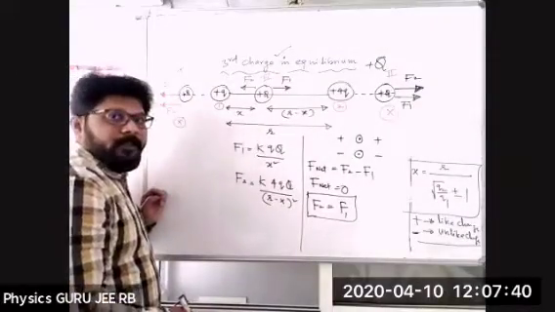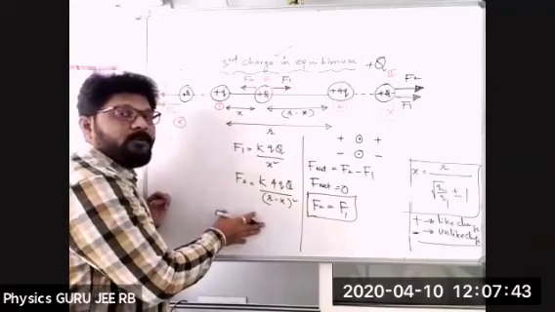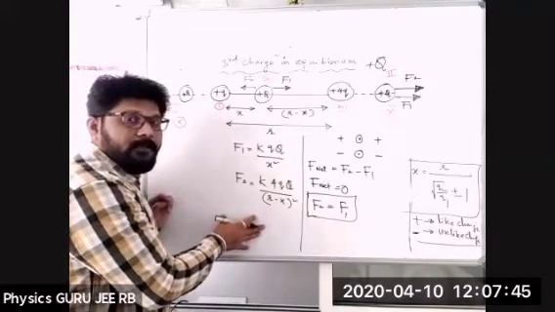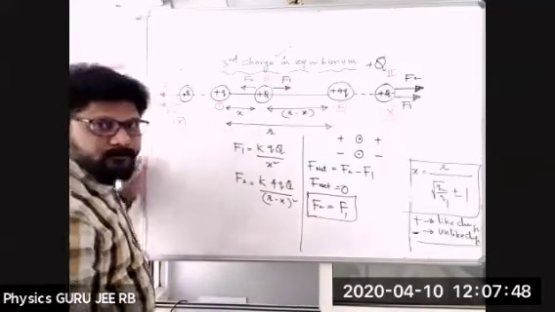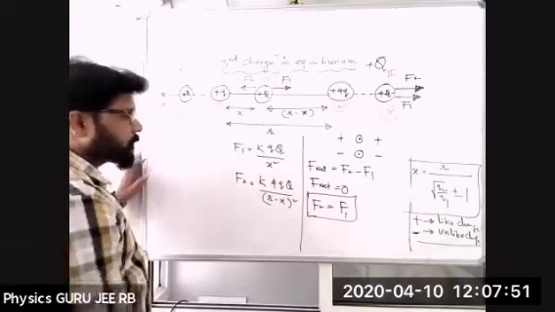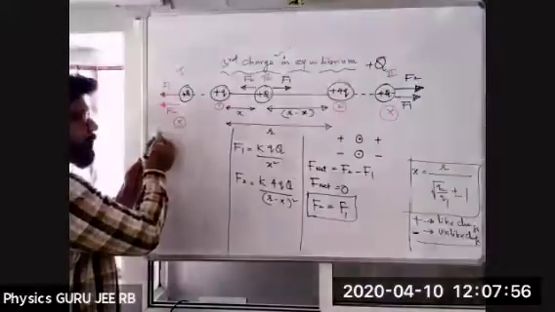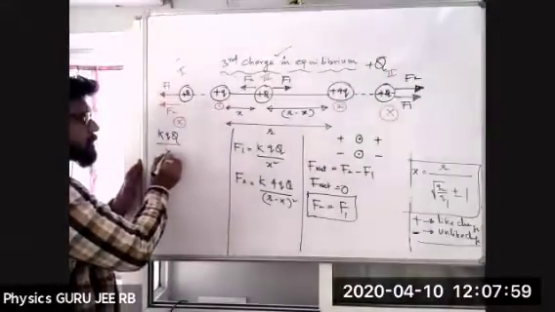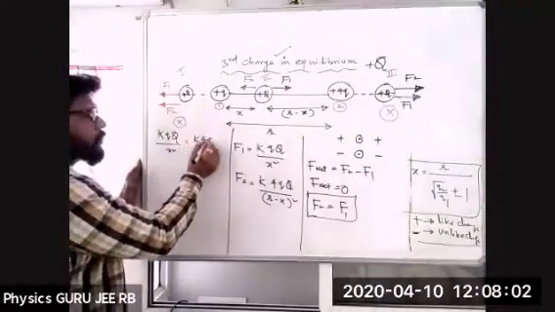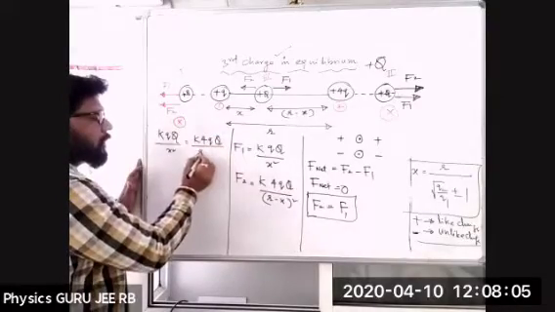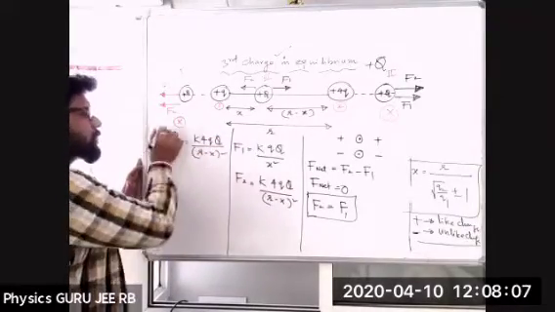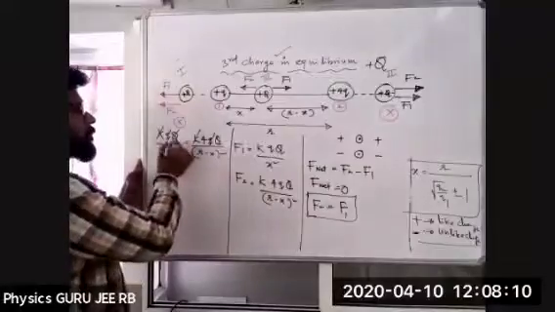Before me, can you solve and tell me what is the value of x going to come? What will the answer be? Okay, now if you equate both, k into q divided by x square equals k into 4q into q divided by r minus x whole square. So k cancels k, q cancels q, capital Q cancels q.